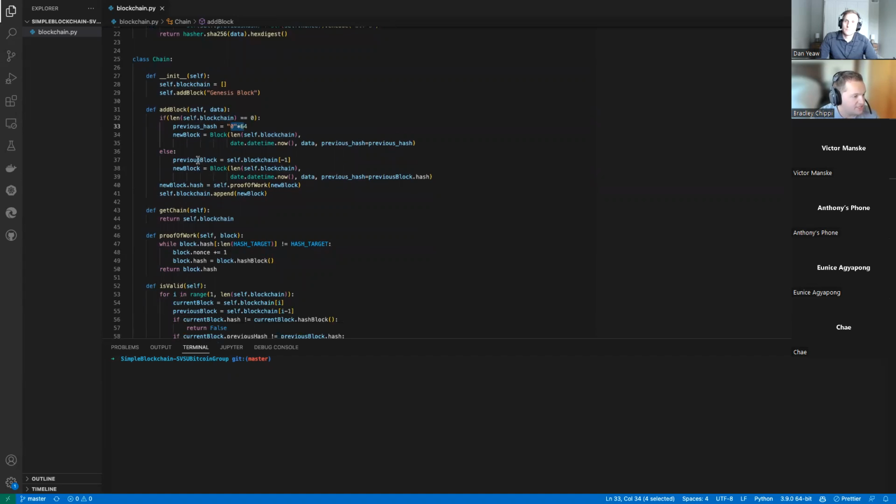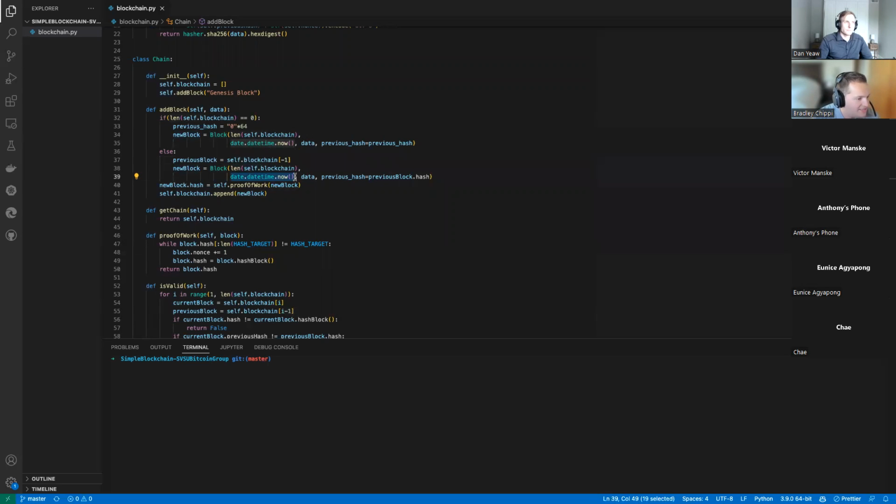If it's not the Genesis block, I'm going to grab the previous block. So we grab the last item in the blockchain, which is just a simple blockchain right here. That's the easiest way in Python to grab the last element of the array or list. Then we initiate a new object, a block, and we grab the size of the blockchain.